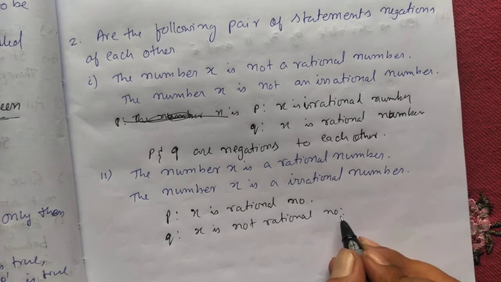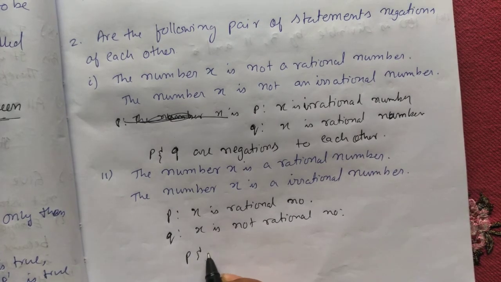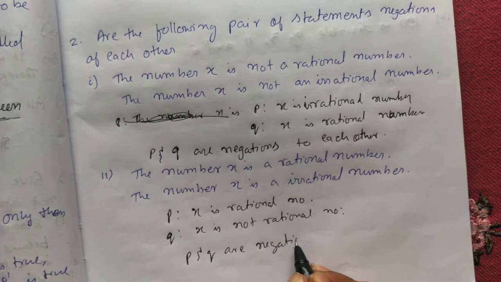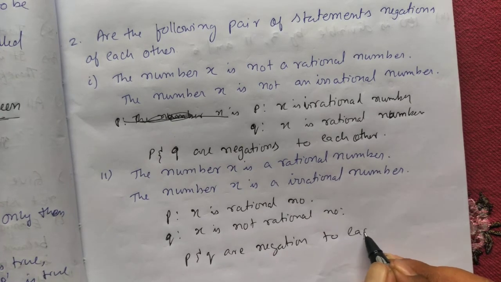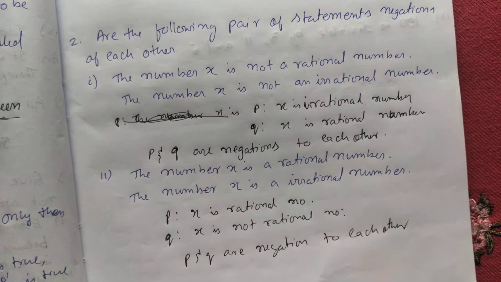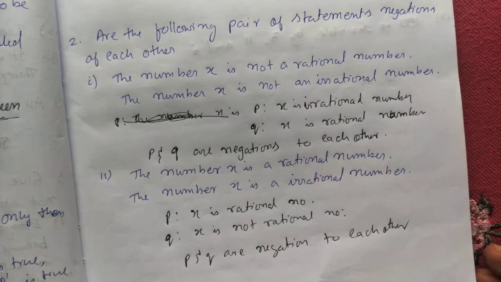So P and Q are negations of each other because they are opposite to each other. Okay, the opposite of rational is irrational, or not rational, the meaning is the same. So they are negations of each other.